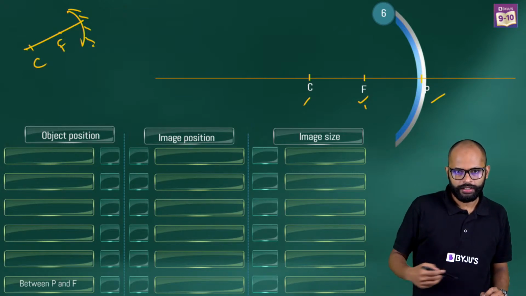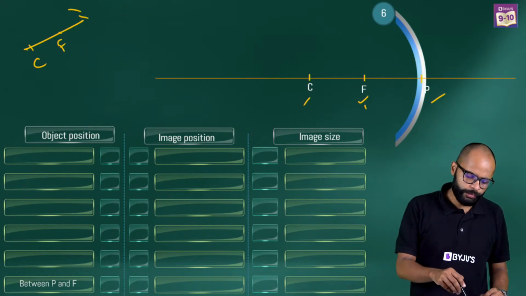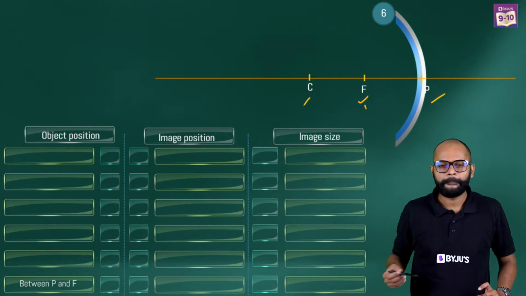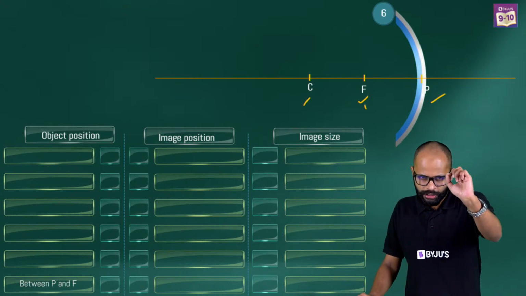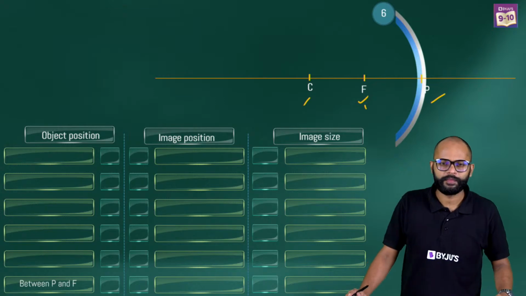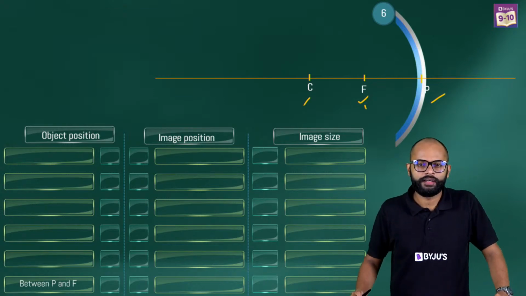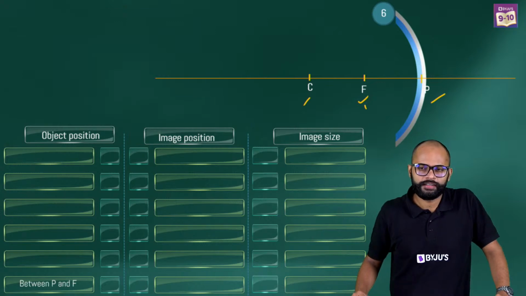Correct? Unable to see the video clearly. Is there anyone else who is not able to see the video clearly? I think it might be a net issue because I don't see anybody else facing this problem. The video is very clear.